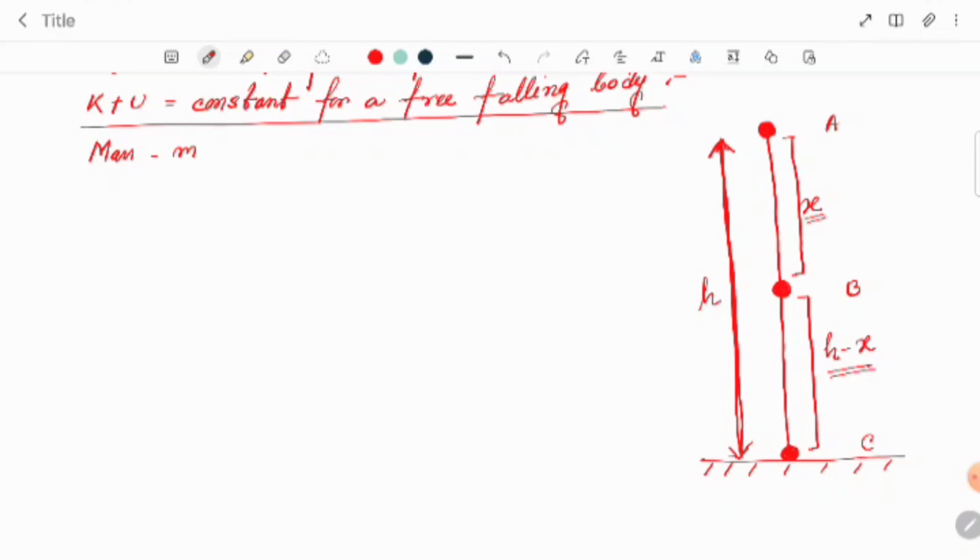Now we are going to calculate the total energy at each position. Body mass m, as I already told. First we are going to calculate the total energy at position A. Let's see.